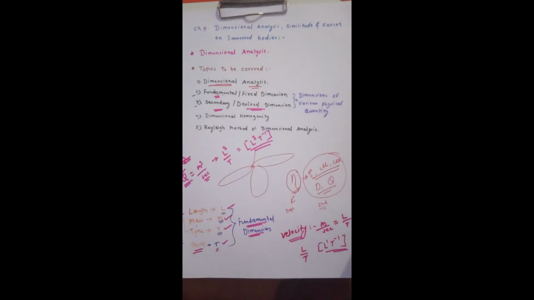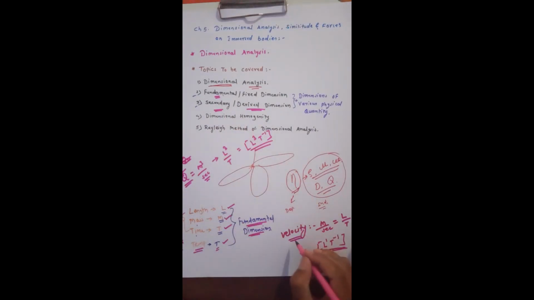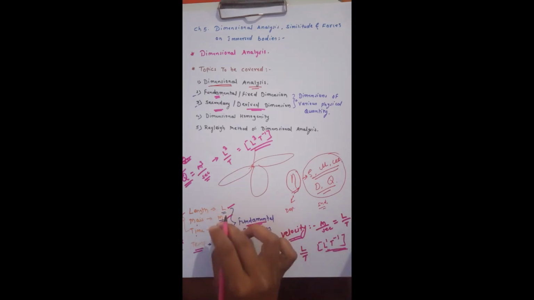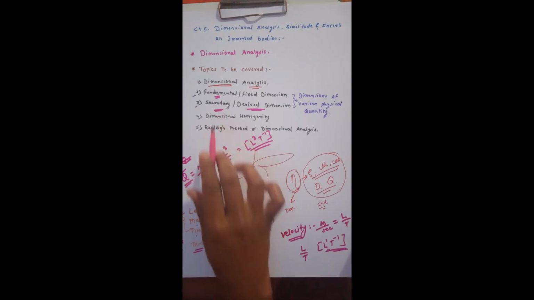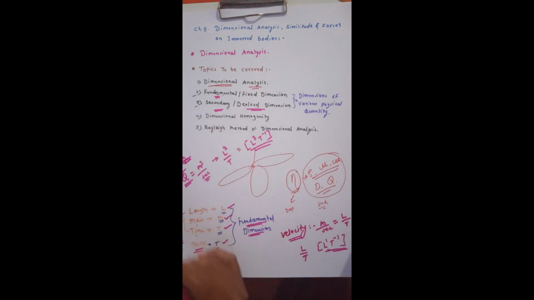Secondary or derived dimension: if in a physical quantity two or more than two fundamental dimensions are present, then such a physical quantity will be called a secondary or derived quantity, and the dimensions of that quantity will be called a secondary or derived dimension. For example, velocity, discharge. Velocity unit is meter per second, that is in terms of LMT, L raised to 1, T raised to minus 1.